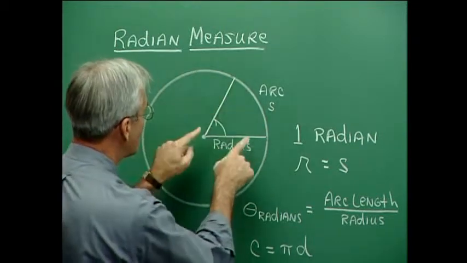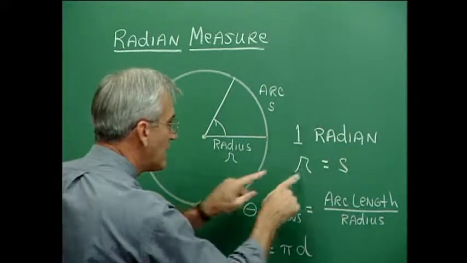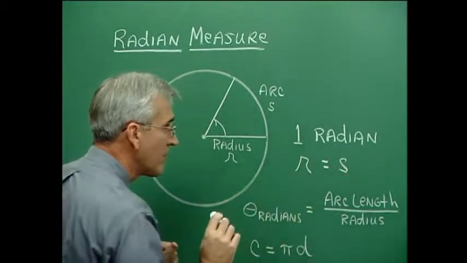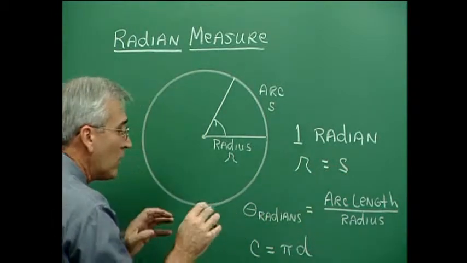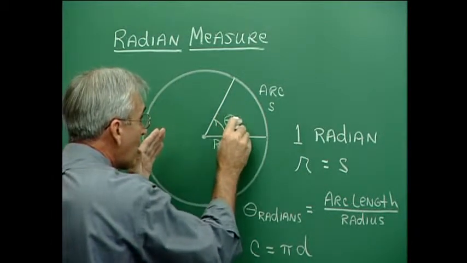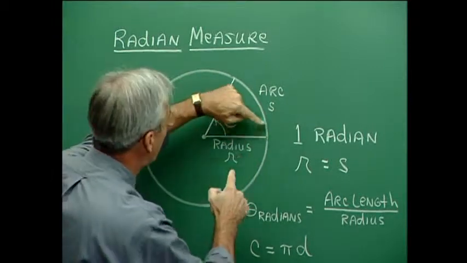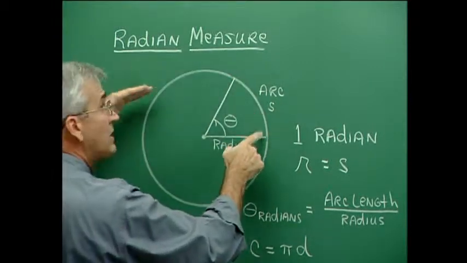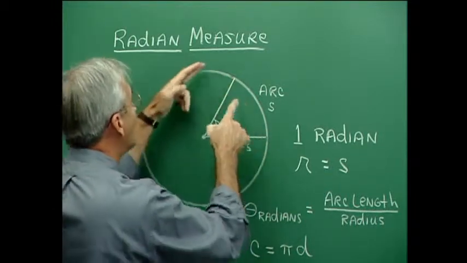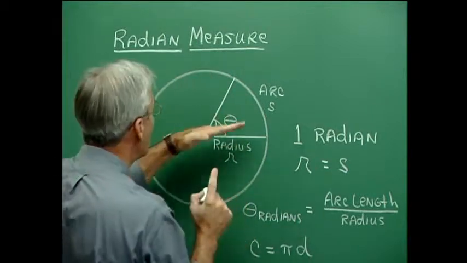So the arc length is the same as 1 radius unit. So 1 radian is where the r, the radius, is equal to the arc length s. Now, radians then, theta in radians, this opening in number of radians, can be calculated by using the arc length. We just take the arc length, whatever it might be, and divide by the radius unit, and then we have the number of radius units along the arc length,